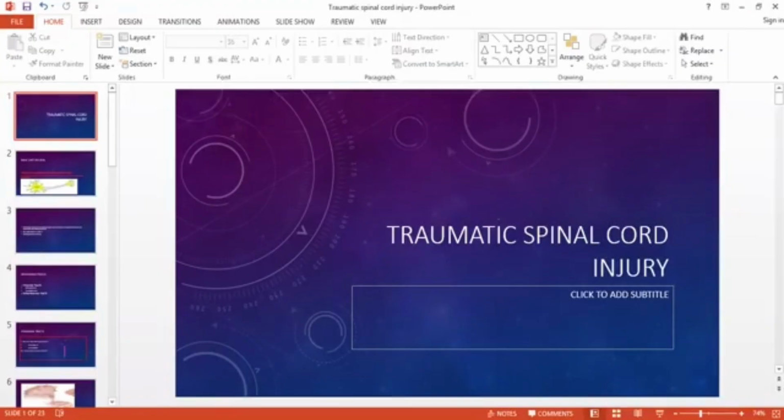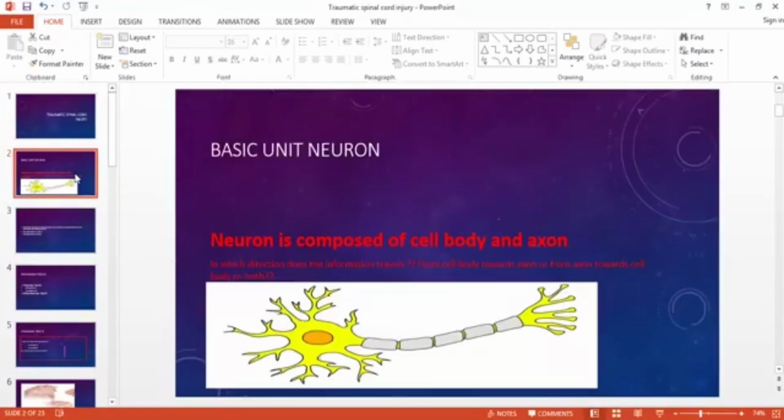So my first slide is about the basic component of the nervous system, and that is the neuron. As you all know, a neuron is composed of two main components, the cell body and the axon. I'm not going into details and descriptions of dendrites and axon terminals and myelin sheath and all that. Right now, for the sake of understanding, we only need to understand the very basic component for the traveling of information.